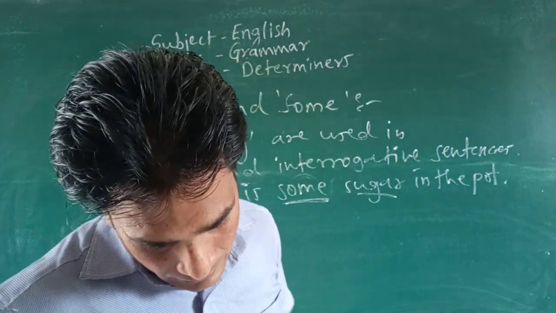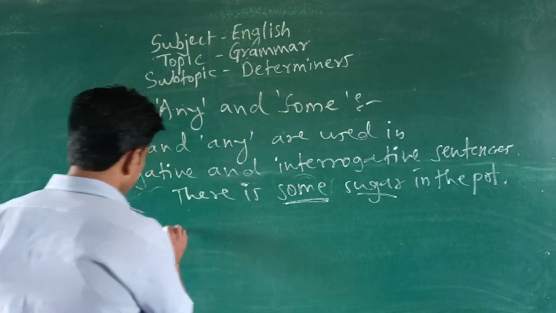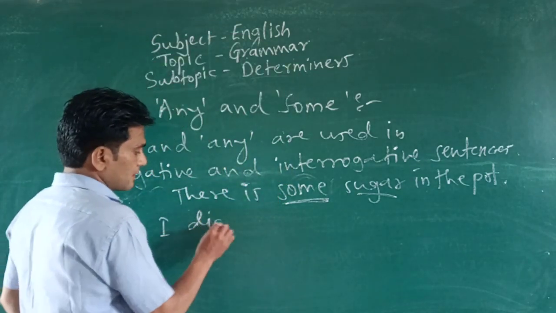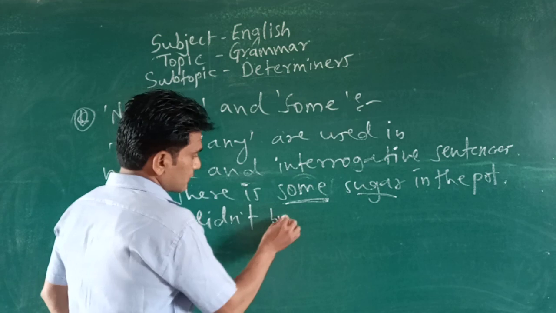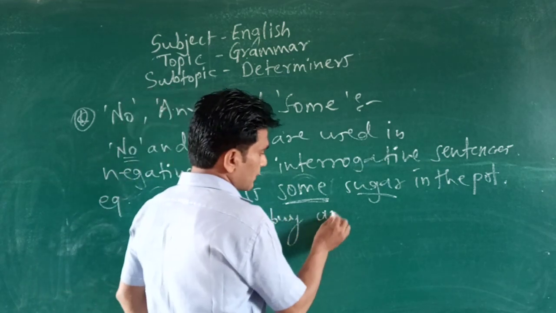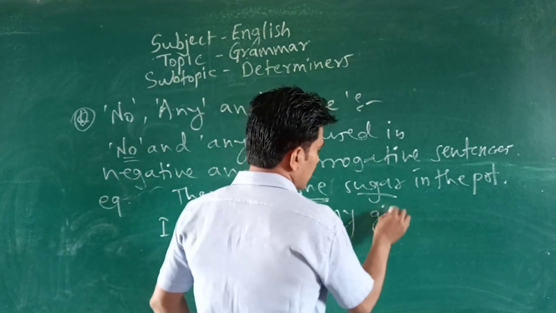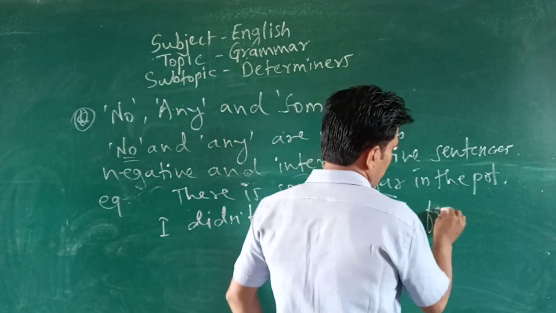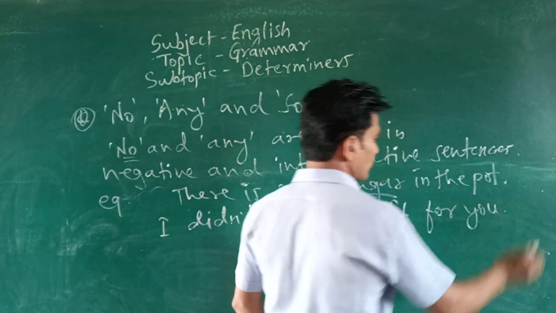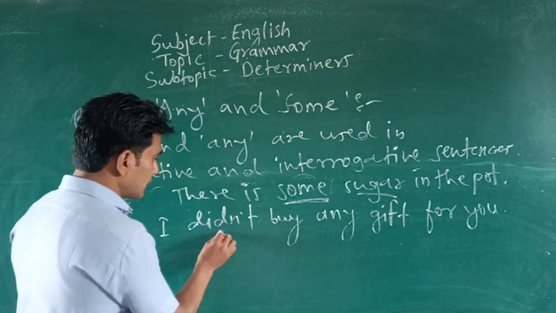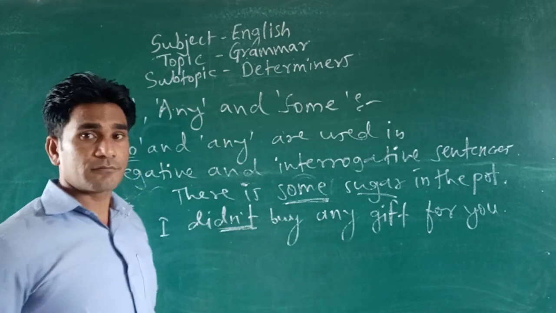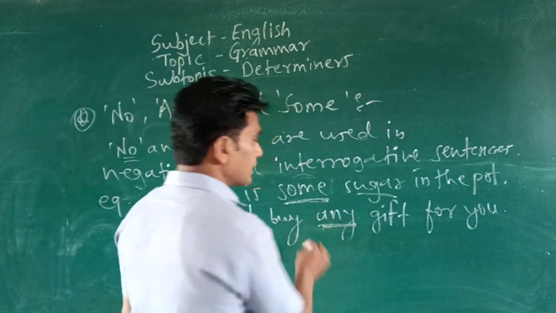Okay, I didn't buy any gift for you. Look again, didn't is negative, so there is any.